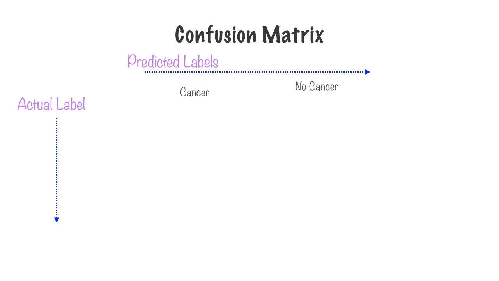And in order to understand these other metrics, what you'd have to set up is something called a confusion matrix. The confusion matrix has two axes. Along the top axis, we have the predicted labels. The predicted labels are the outcomes from our machine learning model, the predictions that our model has made. The possible predictions here are cancer and no cancer. On the y axis, we'll put down the actual labels. The person whose medical reports we fed into our machine learning model, did the person actually have cancer or not?